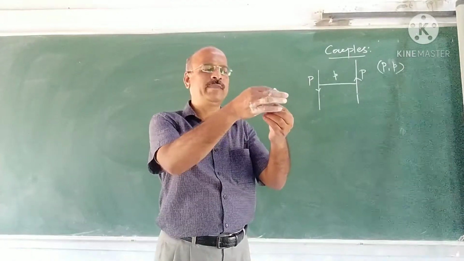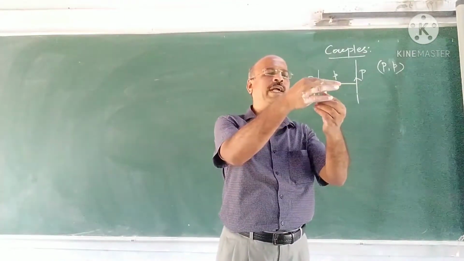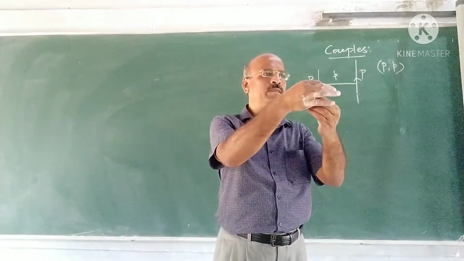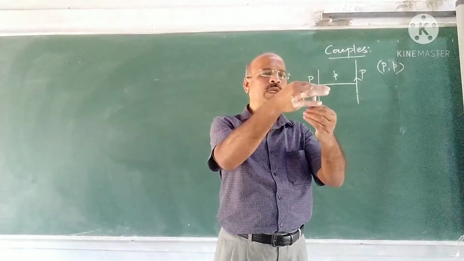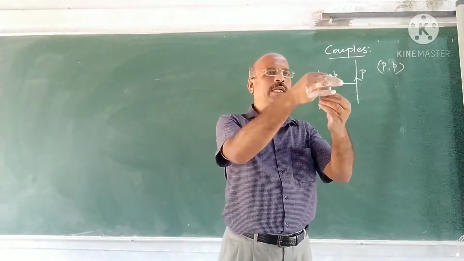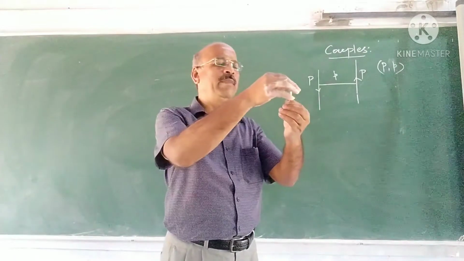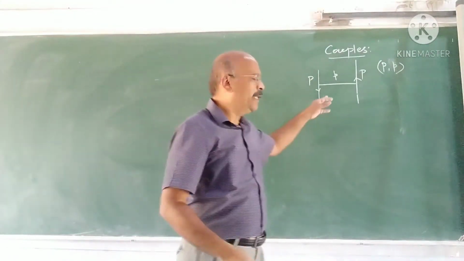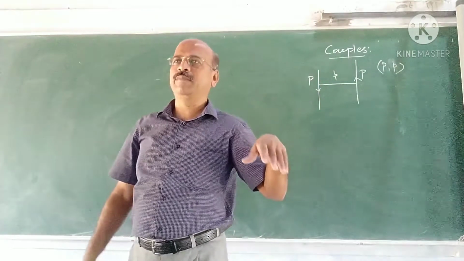Two forces are required in winding up or winding down the screw. These are the two forces. Correct? They are applied like this. And the direction of the movement of the screw may be downward or upward. Therefore, that direction is also important.